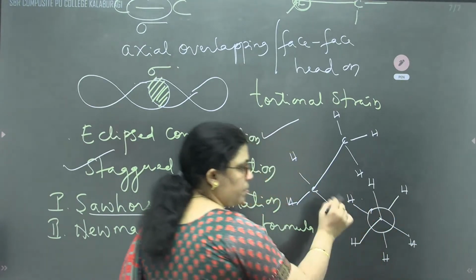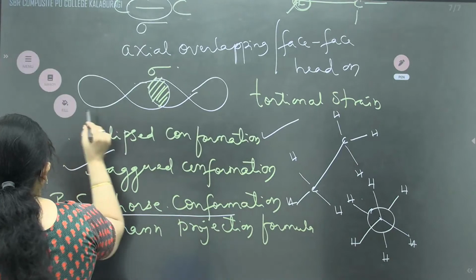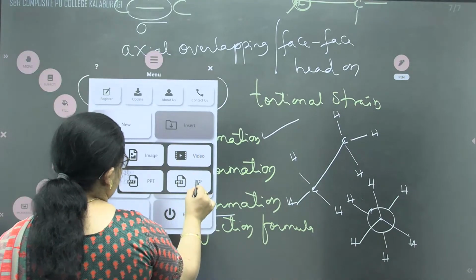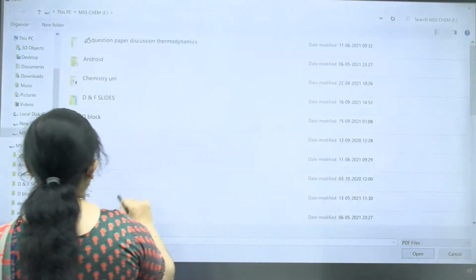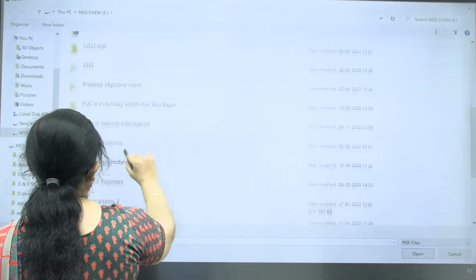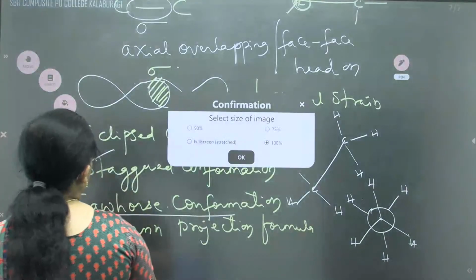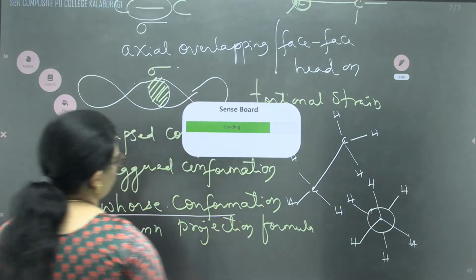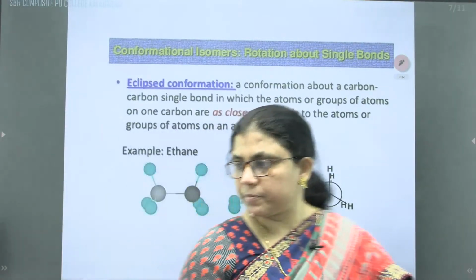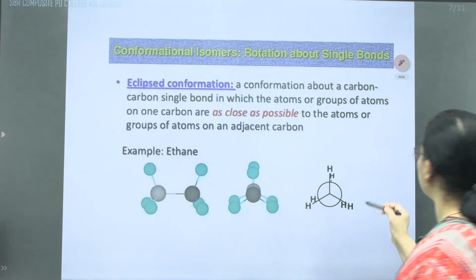How are they going to form different angles? I'll show you here, children. With the diagram, it will be easy for you to remember.